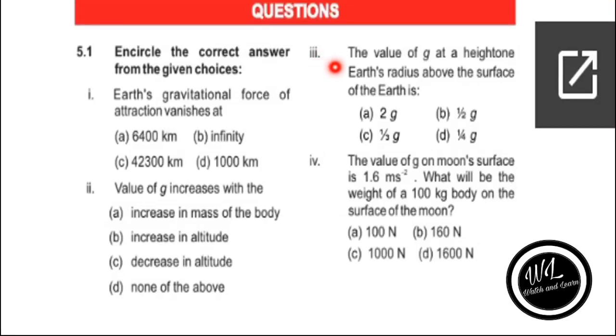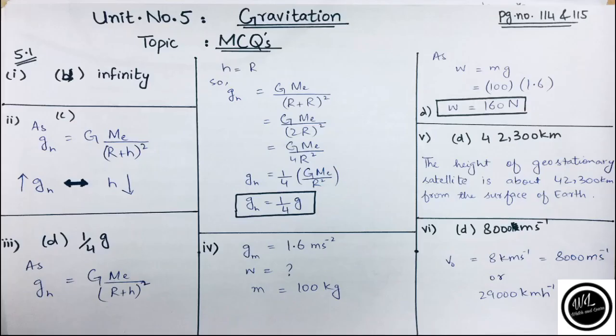Next is MCQ 3, and it's stated as: the value of g at a height of 1 earth radius above the surface of the earth is 2g, 1 by 2 g, 1 by 3 g, or 1 by 4 g, where g is the gravitational acceleration. So we know that the formula of gh, which is gravitational acceleration at a height, is equal to G Me divided by (R plus h) square. We want to know what would be the change in g if we change h to 1 earth radius, which is equal to R.